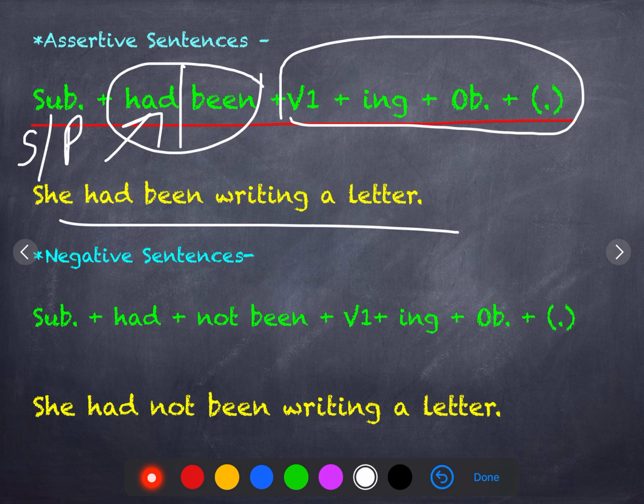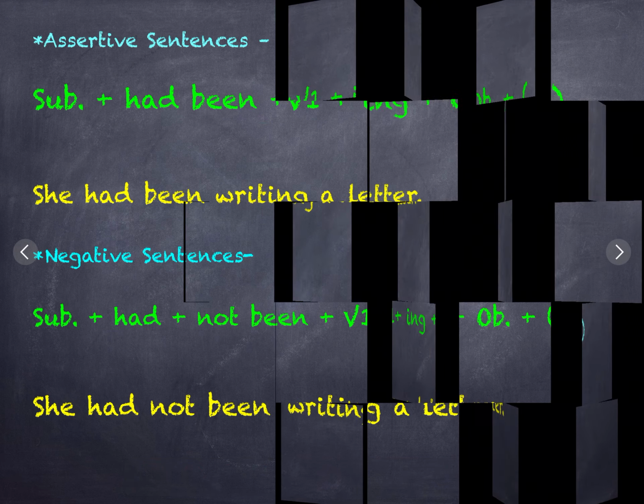Negative sentences: had is different, the rest of the things are the same as we learnt in present perfect continuous. Subject plus had plus not been plus verb's base form plus ing plus object, followed by a full stop. She had not been writing a letter.